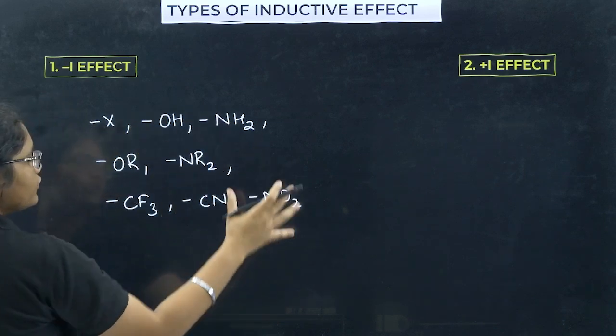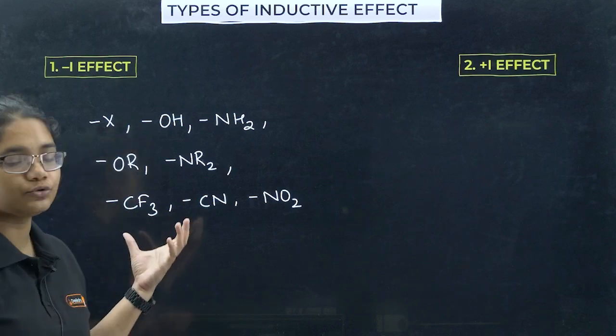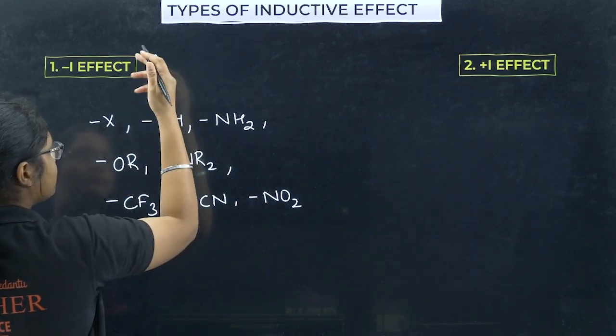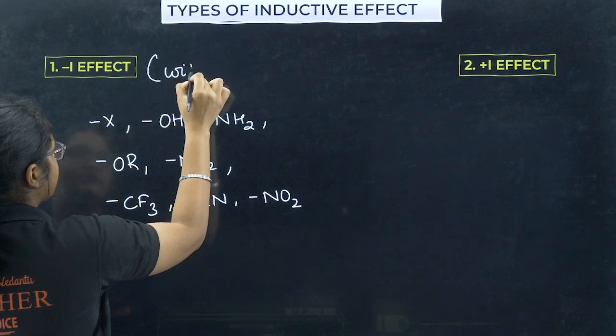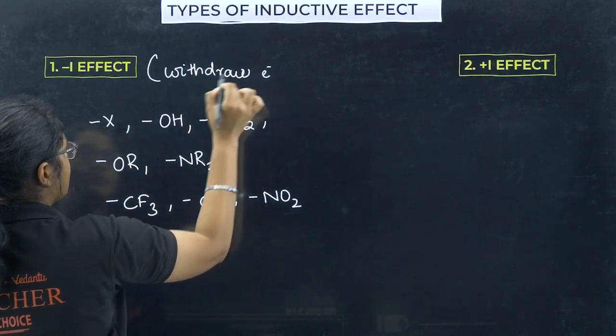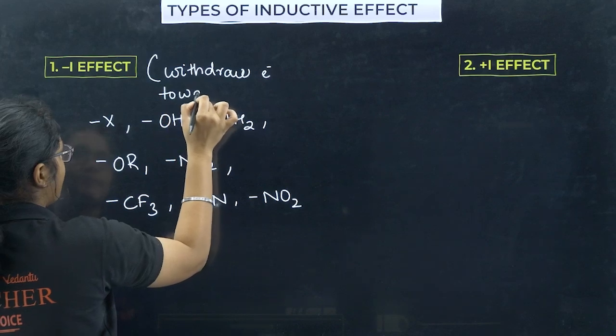Okay, these all groups will withdraw electrons and show minus I effect. They will withdraw electrons, means they will pull the electrons towards itself.